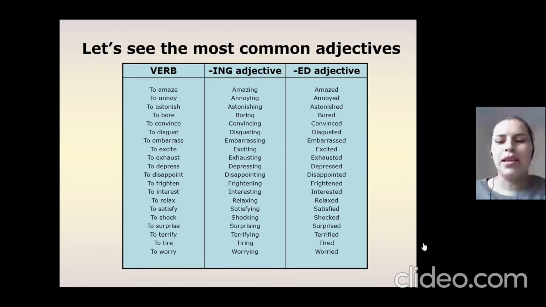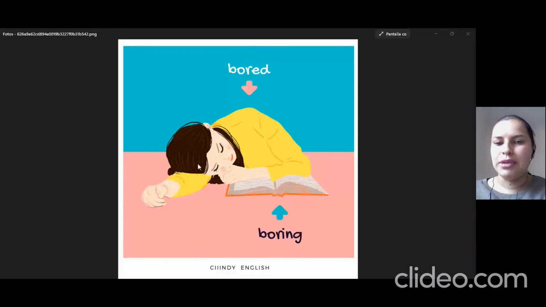Well, so that's why we want to say that the difference between bored and boring, as we can see here, is that the person is bored, feels bored, has that emotion. And boring is because the book is producing boredom in the person. For that reason, it's boring.